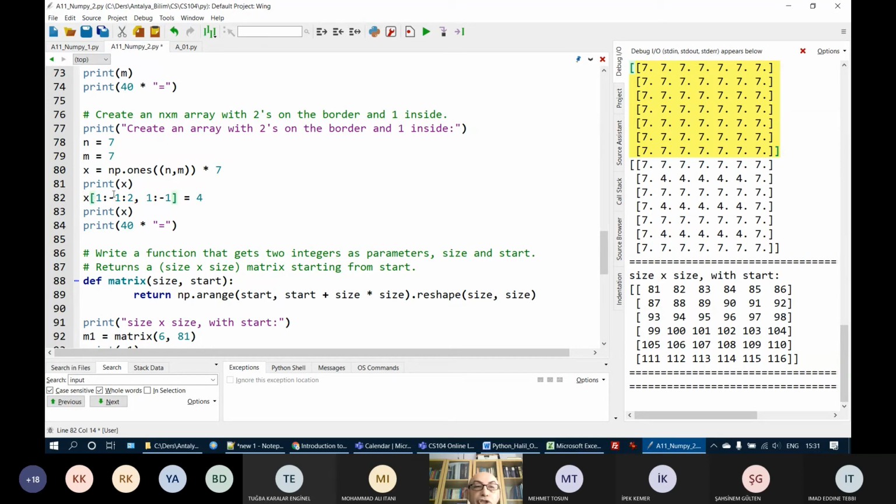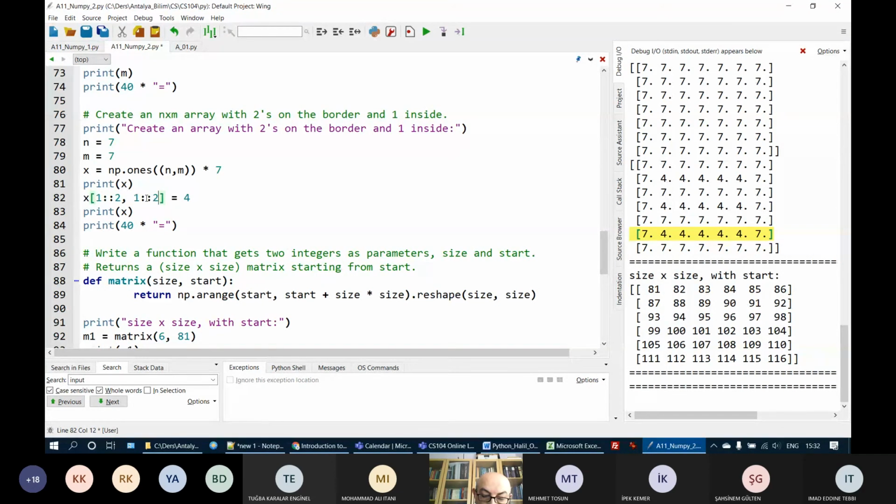For each row, for each odd row, row 0 is even, row 1 is odd, row 3 is odd, row 5 is odd. So in order to get odd rows, what I can do, I can put here, if I just remove this, 1, nothing, and 2 will get all odd numbered rows. Okay, and 1 and nothing will be all odd numbered columns.